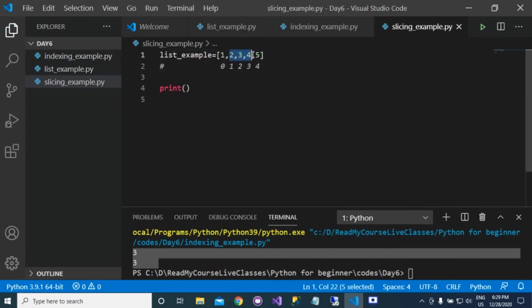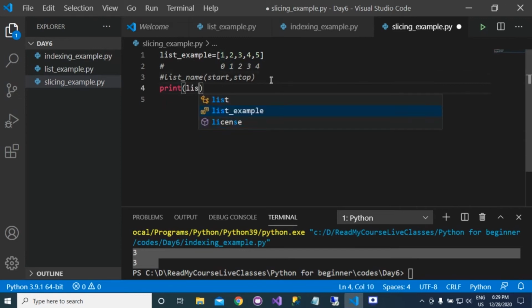If you want to get the value from this to this, we write from start to stop. So the syntax is: first we pass the list name, and then a start value, and then a stop value. If we want to get this, 2 3 4, the start value will be 1. Here we need to write list example, start value is 1, and the end value is what? 0 1 2 3. So the end value is 3.